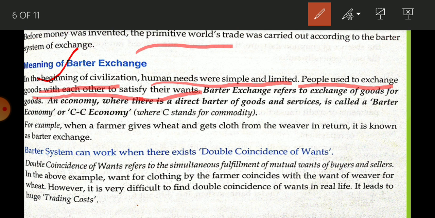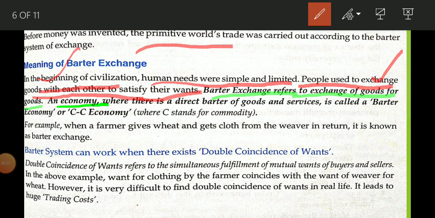So this is the condition when we use barter system. Now this is the meaning of barter system. Barter system, barter exchange, refers to exchange of goods for goods. So I think this meaning is very, very easy: goods for goods, okay?